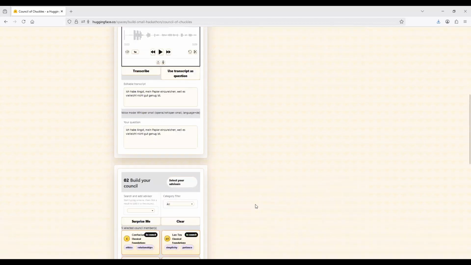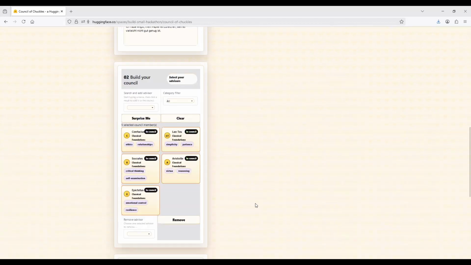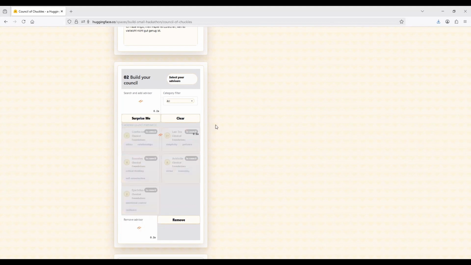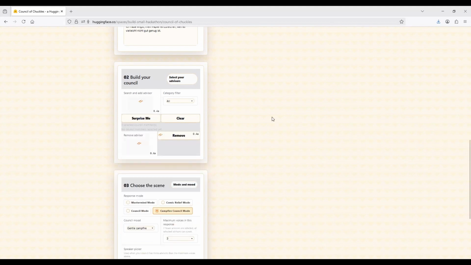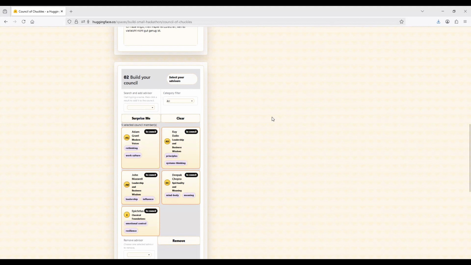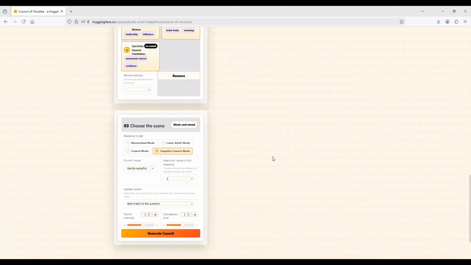Next, we want to build our council. The app comes with a pre-selected five-member council list. So that's kind of the council, but let's say I want the app to surprise me. So there is a 100-member council database, and it has selected these five for me. And it's a quite interesting combination: spirituality, leadership, work culture, systems thinking, and so on. So that's great.